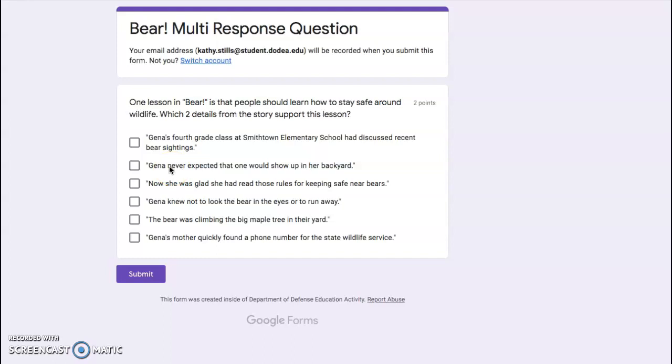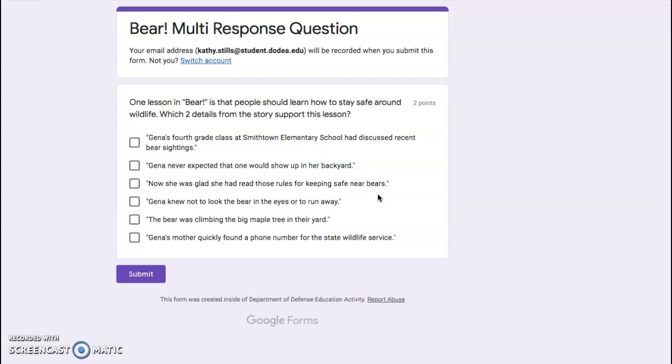Answer choice C says that Gina has read rules for keeping safe near bears. This evidence is directly about learning to stay safe around wildlife. So it seems like I would choose that answer. Now she was glad she had read those rules for keeping safe near bears. Okay, so we have 1, but remember we have to have 2. So I'm going to look at the next one.